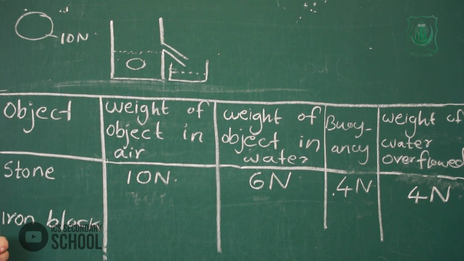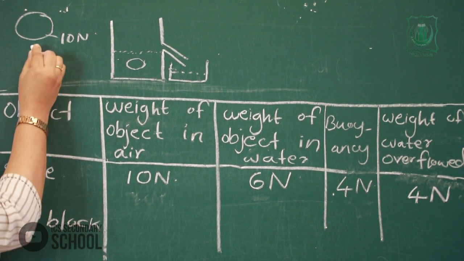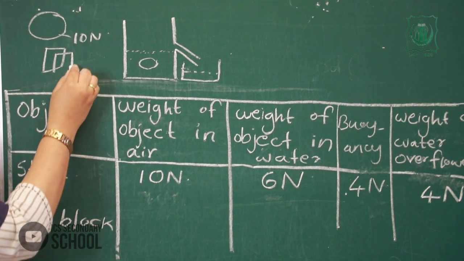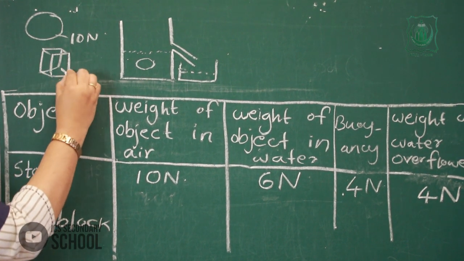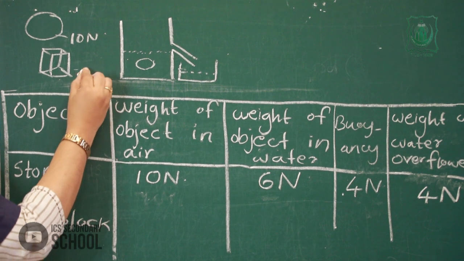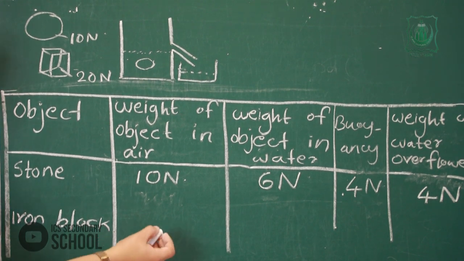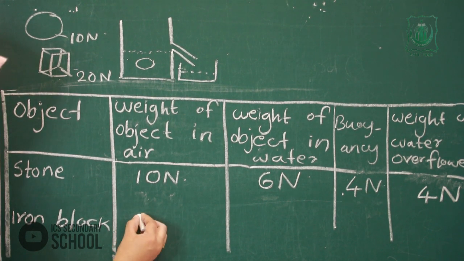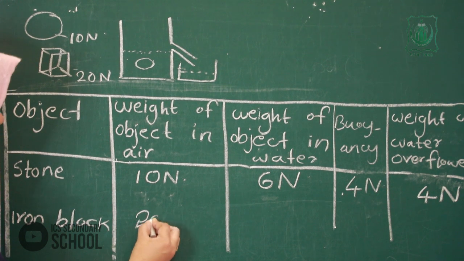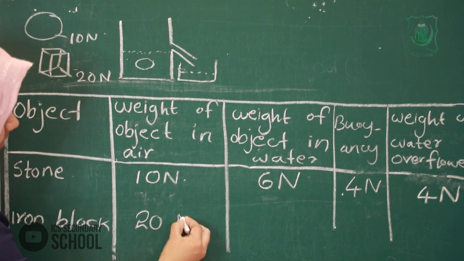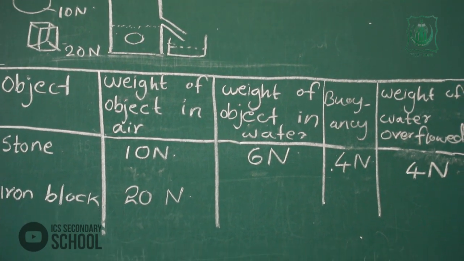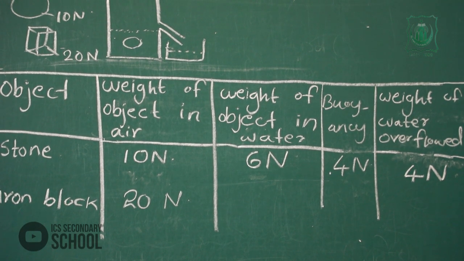Next I take the iron block. Do you see the iron block? I take a 20 Newton iron block. So the weight of iron block in air is 20 Newton.